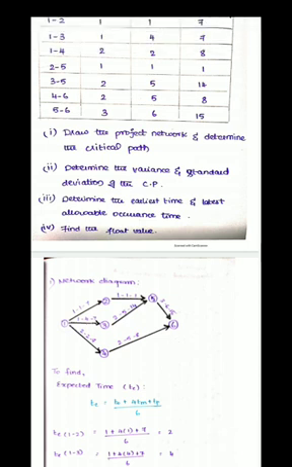These are the three paths by which you can reach the end of the project or end of the network diagram. The path which gives you the maximum time for completion of the project is known as the critical path. In this sum you will find out what the critical path is. I'll tell you in advance, here the critical path will be 1 3 5 6. Critical path is usually denoted with a double line.